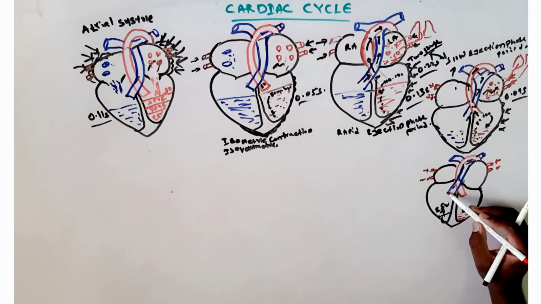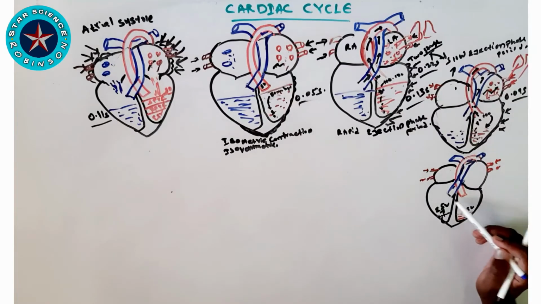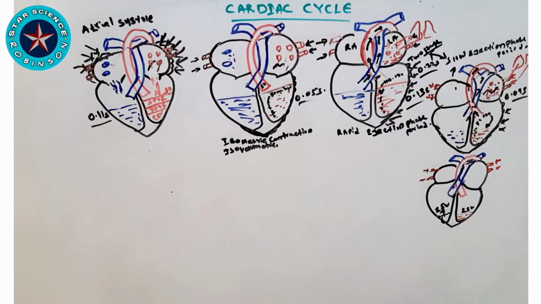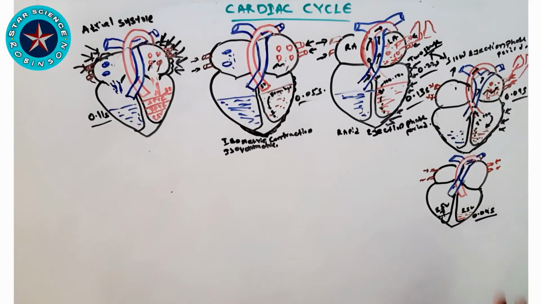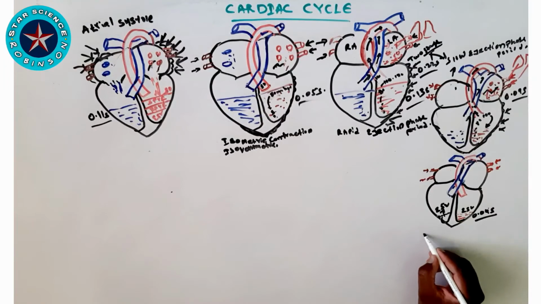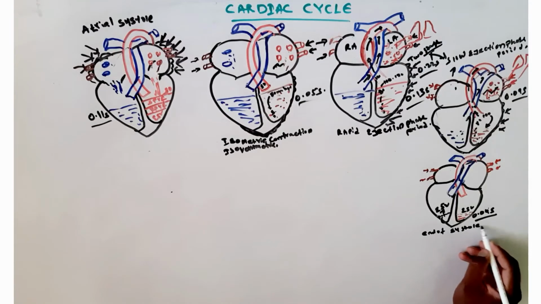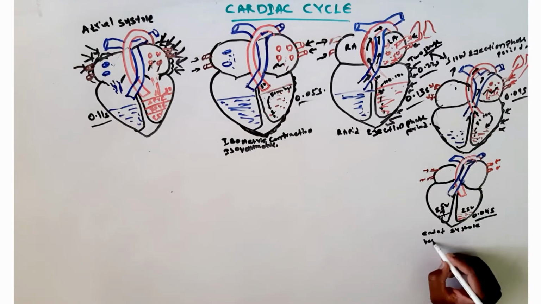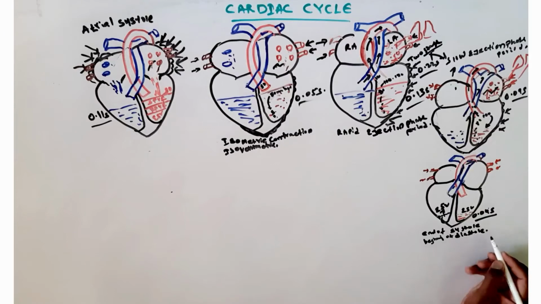End systolic volume means the blood which is left after contraction. In this phase the atrium is relaxed, so atrial diastole, and the ventricle is also relaxed, so ventricular diastole. It lasts around 0.04 seconds. In this phase we can say it is the end of systole, when you can see the closure of the semilunar valve.